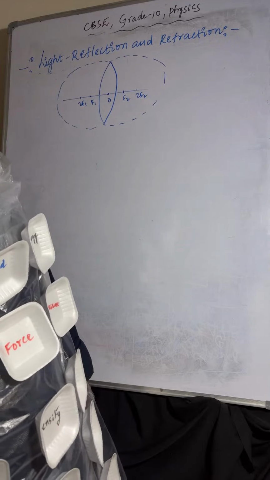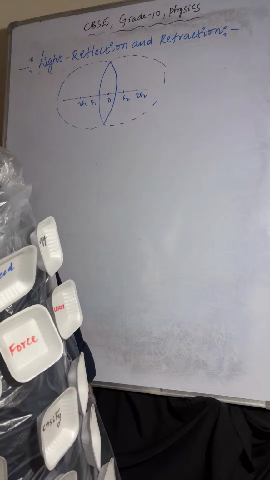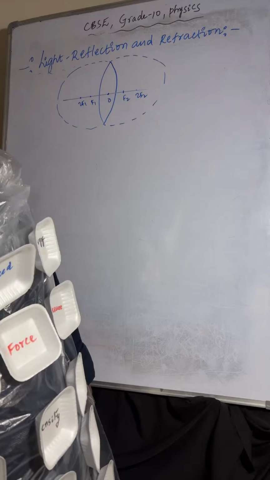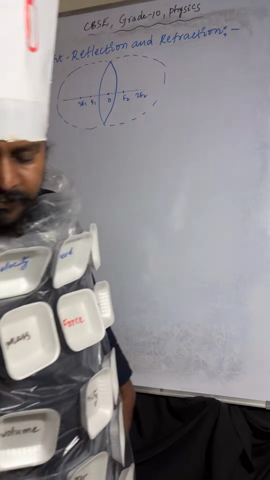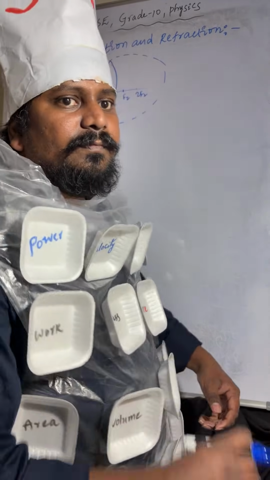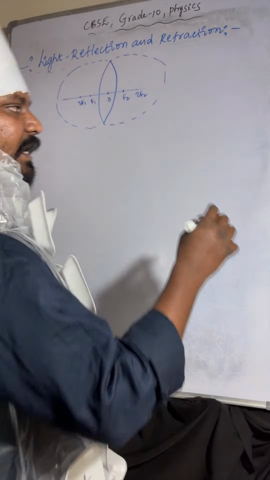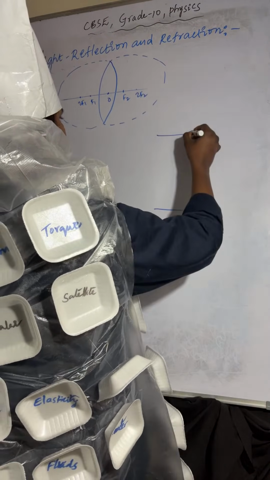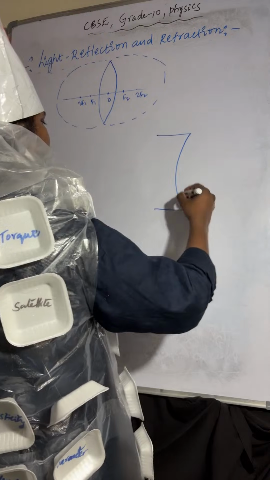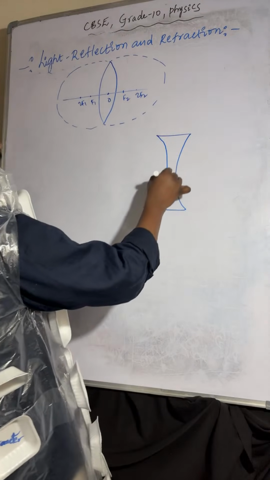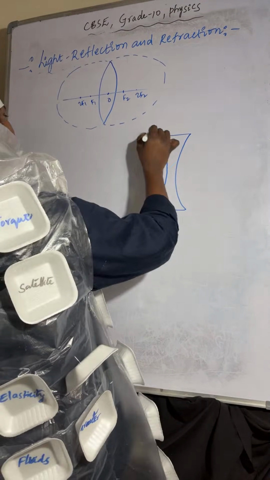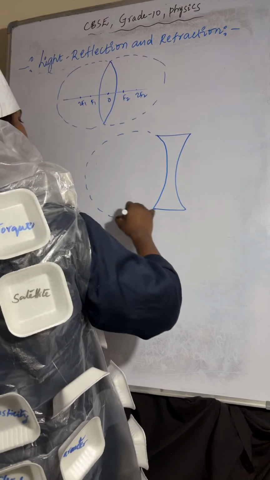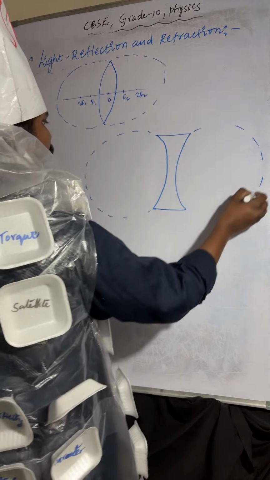Next, the concave lens. You can see this is a concave lens. This is a part, and this one also a part.